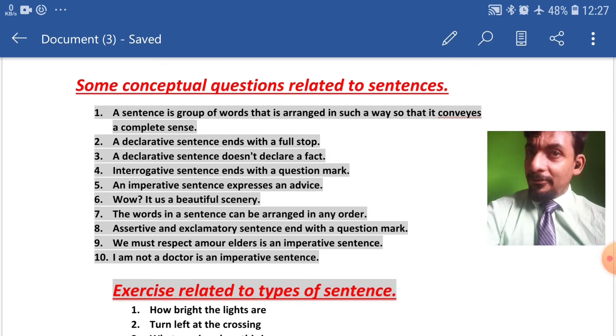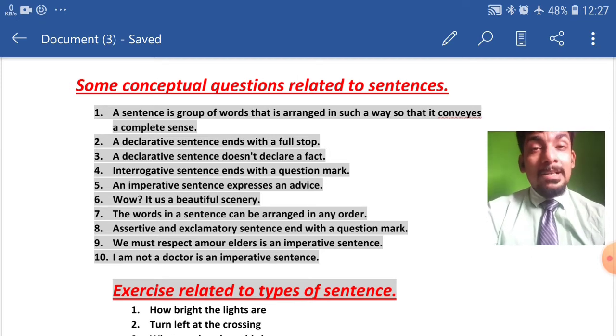Now if all your answers are correct, congratulations. If not, I hope I am explaining you the reasons properly and you are understanding also.